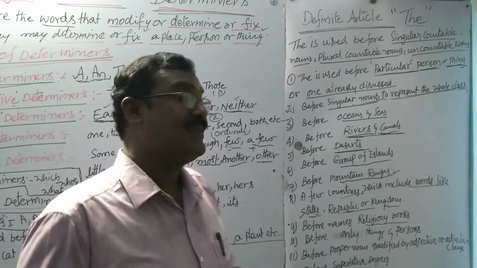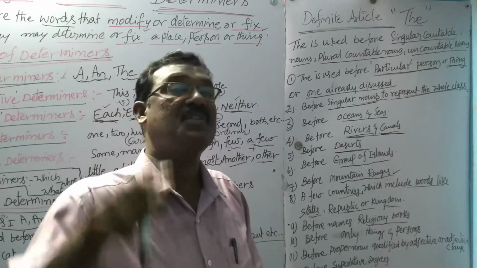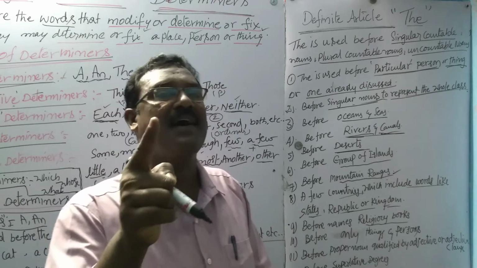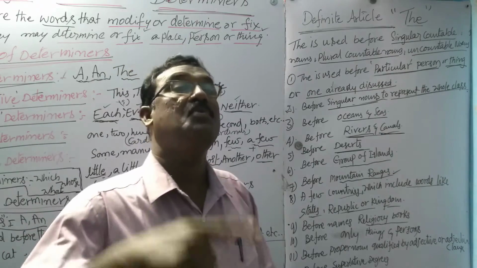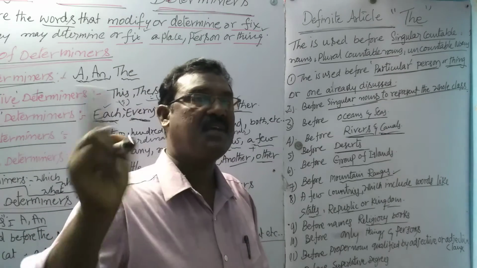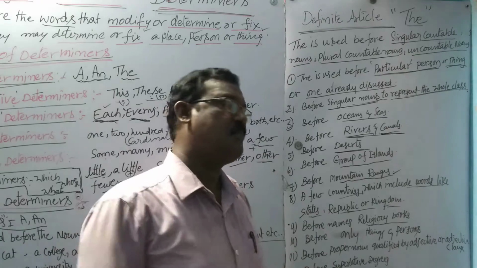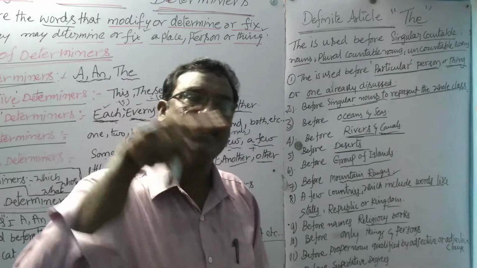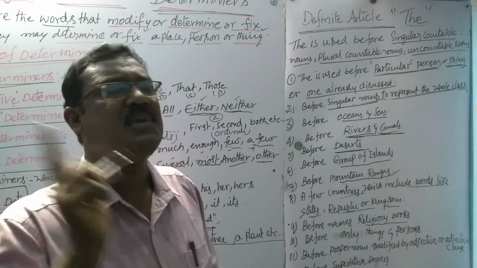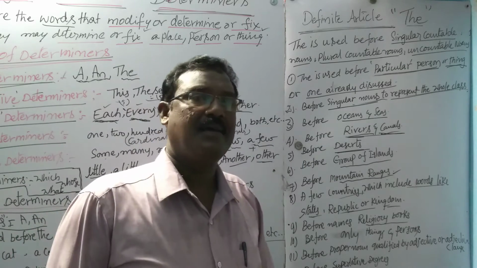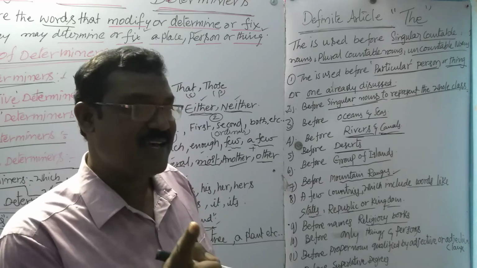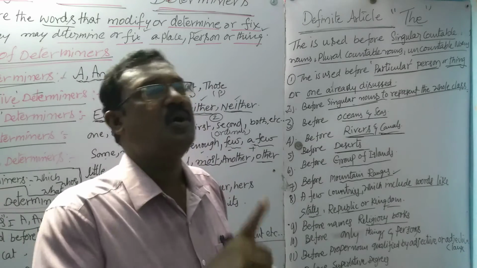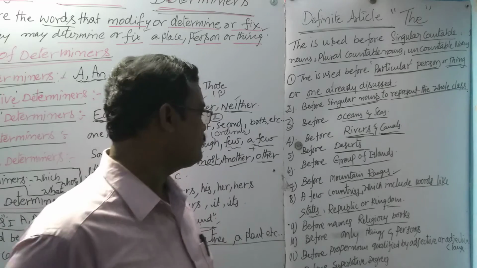Keep in your mind, the is not used before religious books if they are preceded by the writers, the people who wrote them. The Valmiki Ramayana, wrong. Valmiki's Ramayana. The we should not give. Why? Before Ramayana, Valmiki came. That's why Valmiki Ramayana. So when a person who wrote the holy book comes before it, we should not use the.